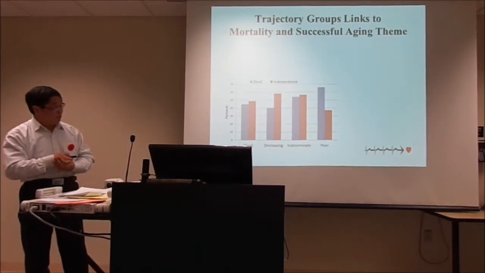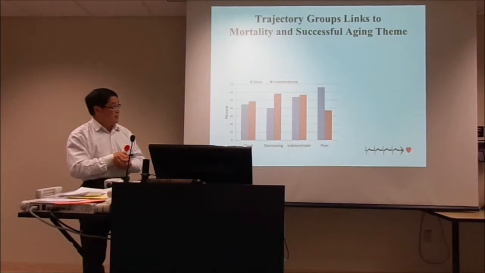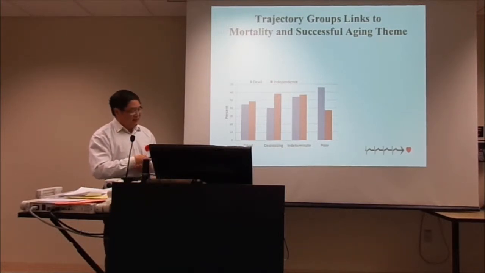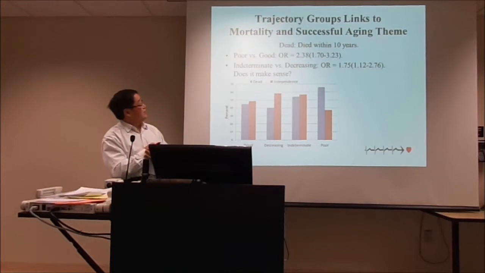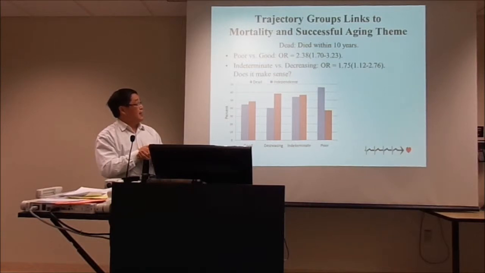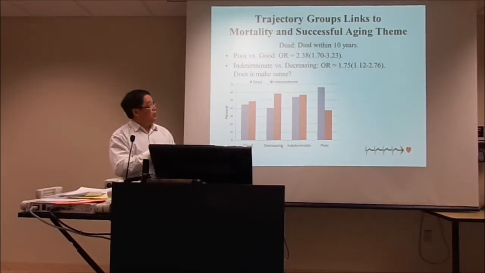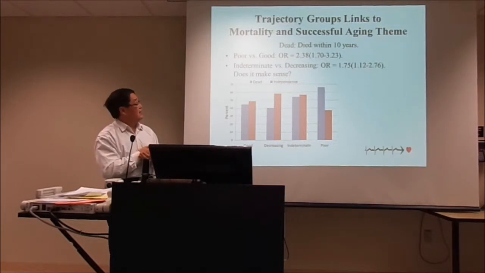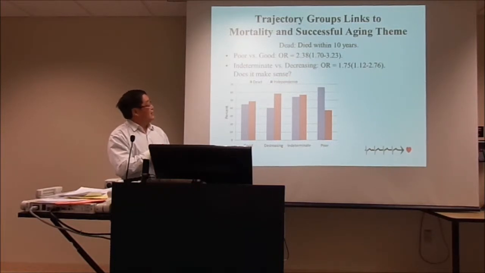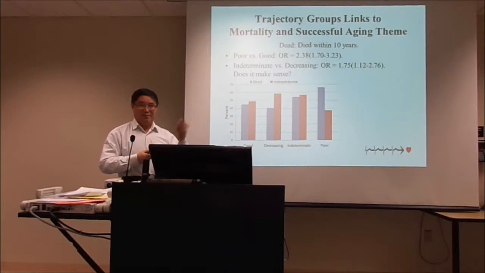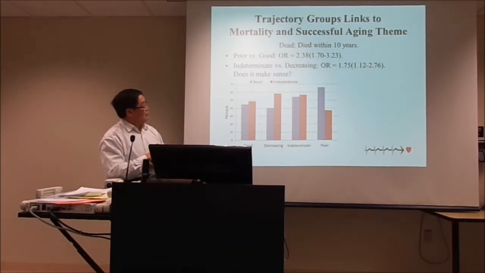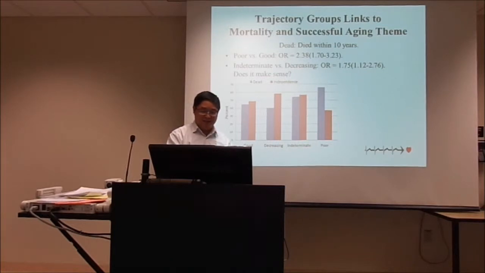Look at those blue bars. It's the mortality rate for each group. What we actually found is that it is true that those men who follow the poor mental health trajectory have high odds of dying over those 10 years. But interestingly, those following the indeterminate trajectory group also have higher odds of dying compared to those whose mental health decreases over time. Whether that makes sense, we are not discussing that.